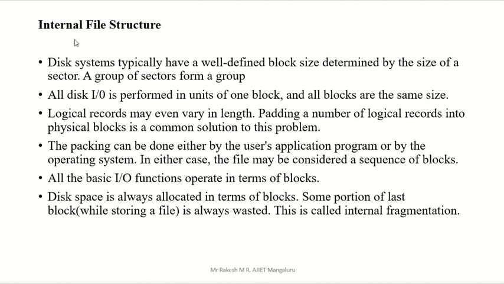Another concept is called internal file structure. Here, your disk space is always allocated in terms of blocks. Your entire disk, the secondary memory, is divided into blocks. Some portion of the last block is always wasted. So we divide the secondary memory into small blocks.